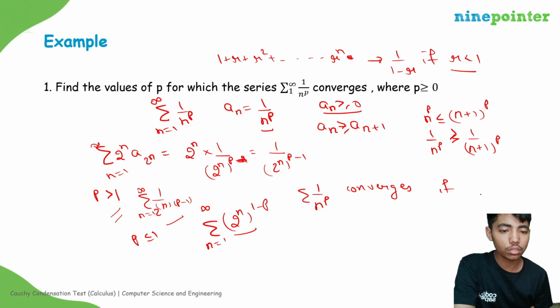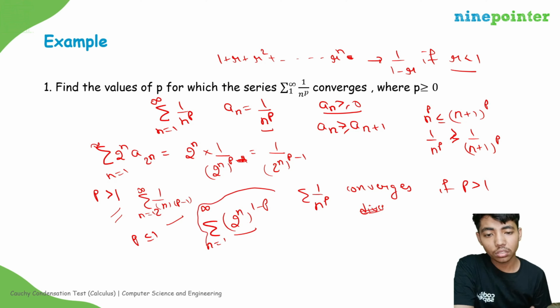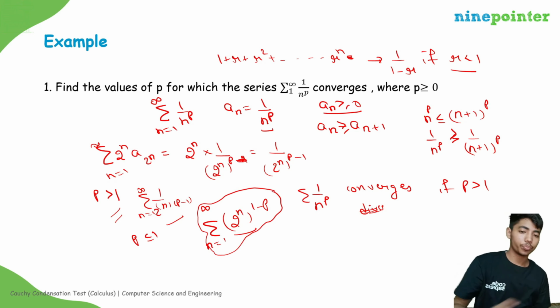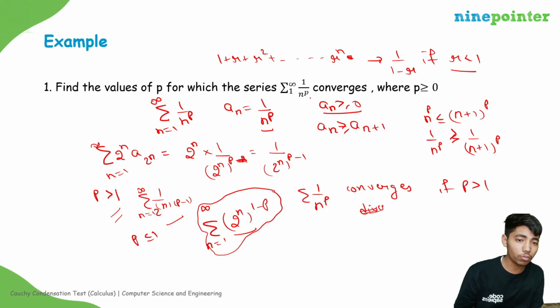So our conclusion is that the summation of 1 upon n to the power p converges if p is greater than 1, and diverges for p less than 1. We have to find the values of p for which it converges. So for p greater than 1, this series converges.